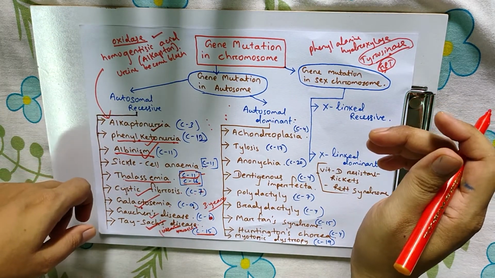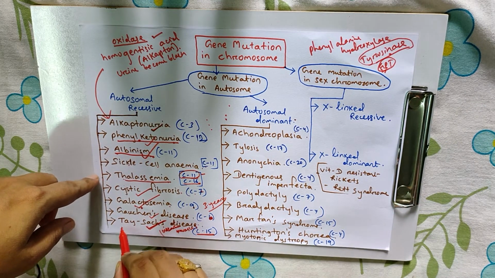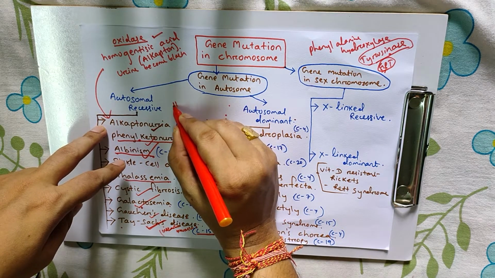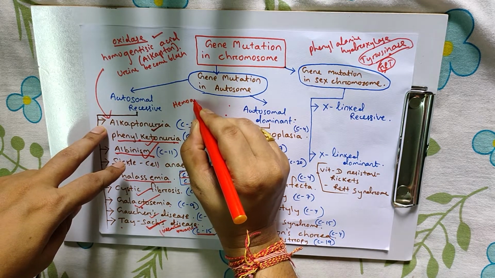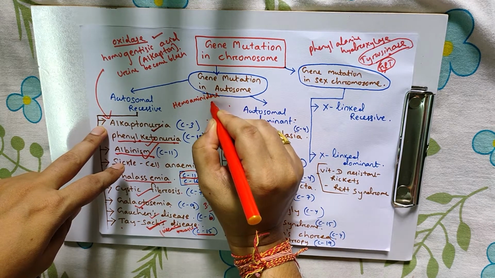This defect occurs due to the absence of the enzyme hexosaminidase A and B.